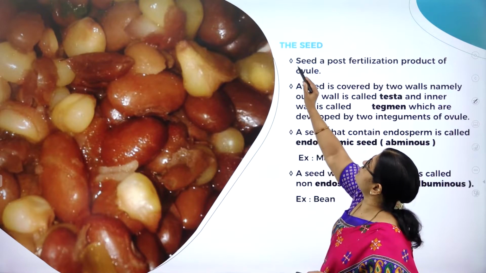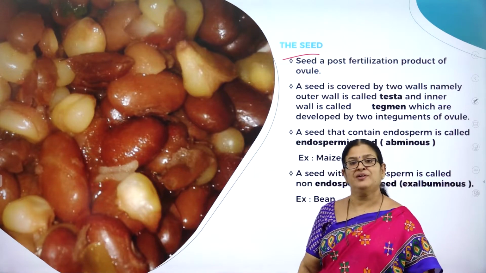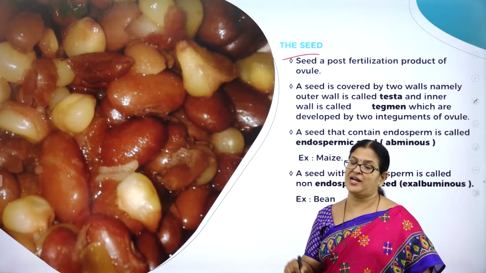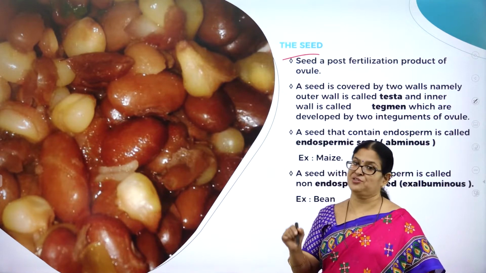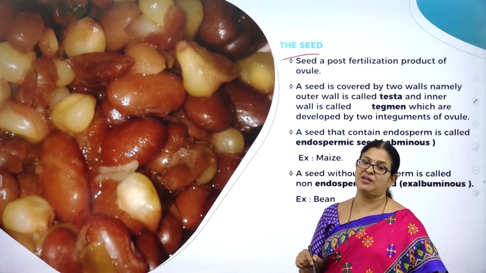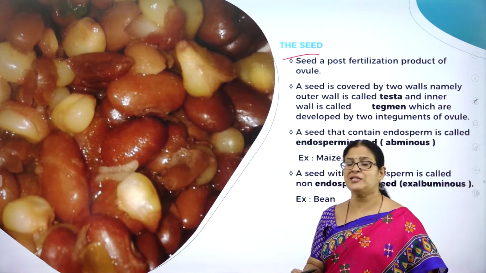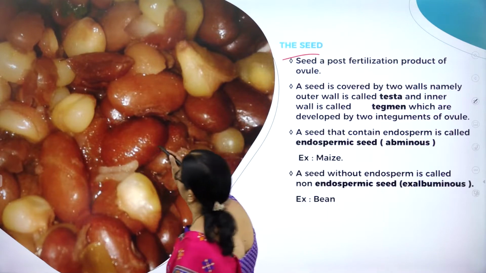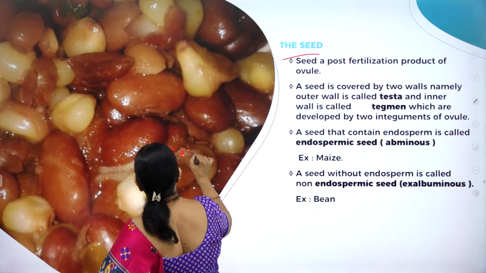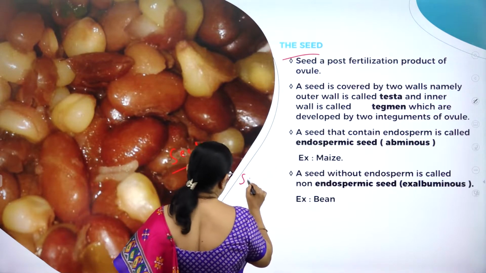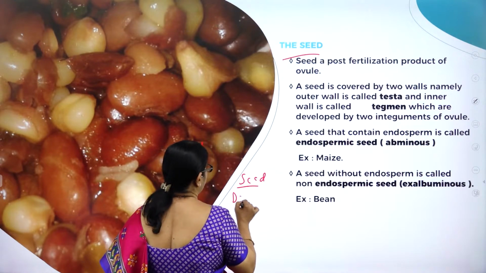Moving on to the next concept, the seed. So we have learnt about fruit. As I said, the ovary develops into fruit and the ovules develop into seed. So you can call seed as what? A developing embryo. Here you can see the seeds. Seed is called a developing embryo.